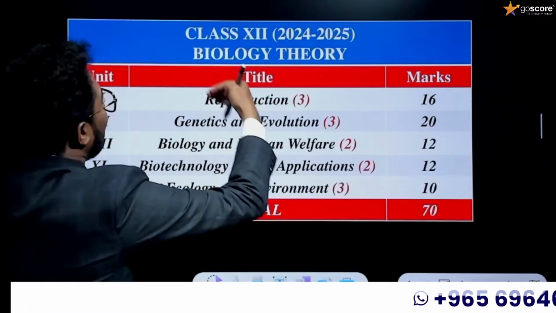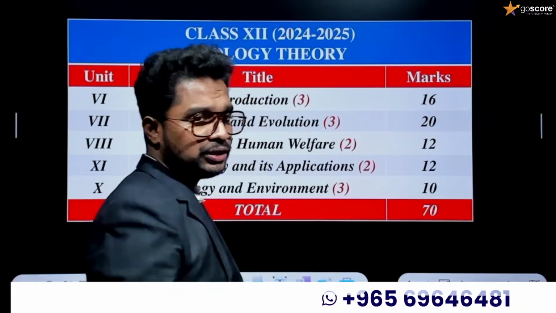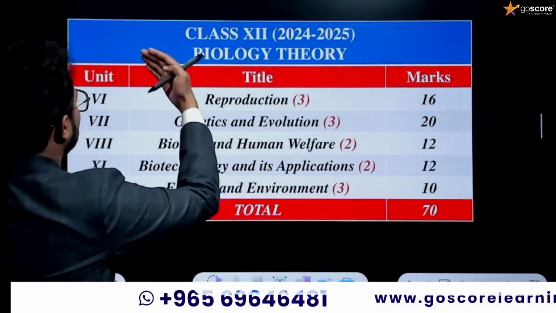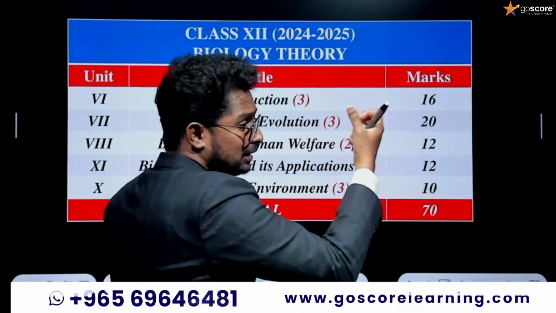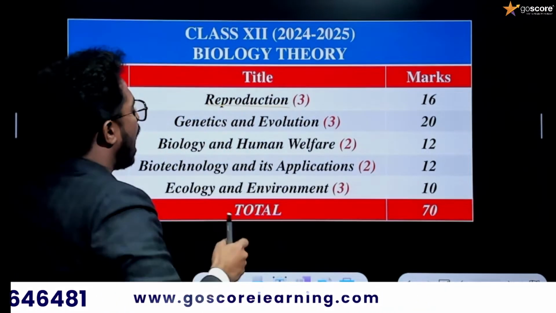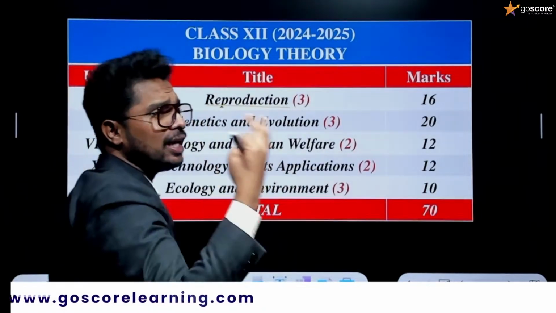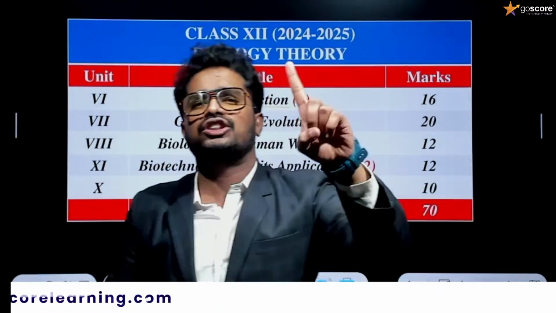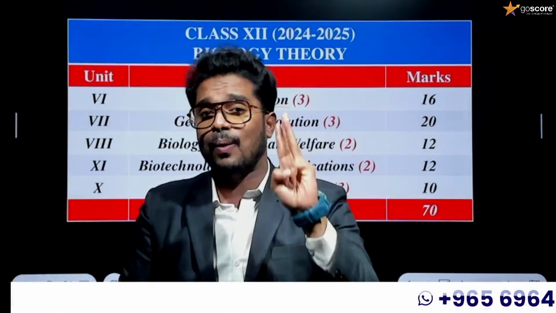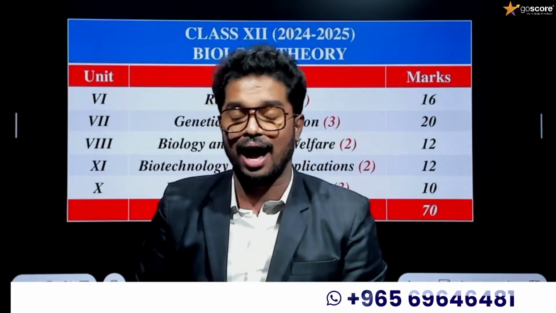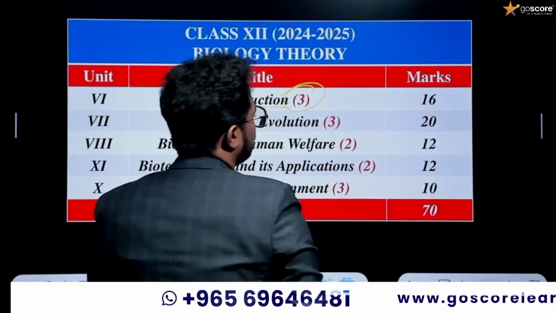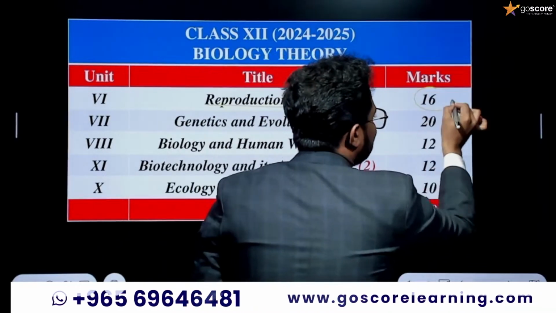Here is the class 12 biology theory portion for the upcoming 2024 to 2025 year, with unit-wise and chapter-wise distributions. The first unit is reproduction, which has three major chapters. The first is sexual reproduction in flowering plants, followed by human reproduction. The third one is reproductive health, which is our interest. By studying these three chapters, you will be able to score around 16 marks.